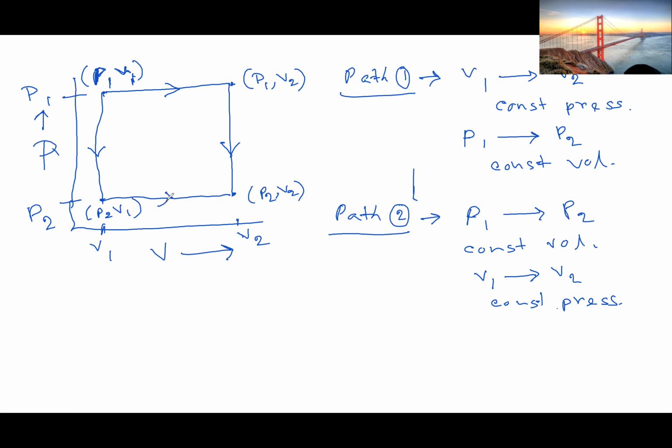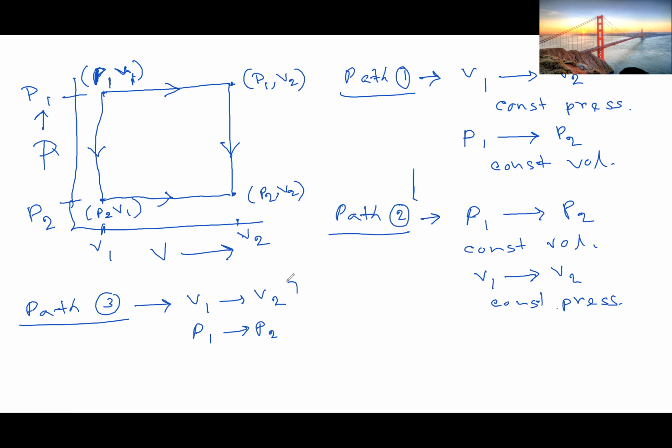Okay, and then there is path 3. In this case, we can do this simultaneously. We increase the volume V1 to V2, and at the same time we decrease the pressure from P1 to P2.